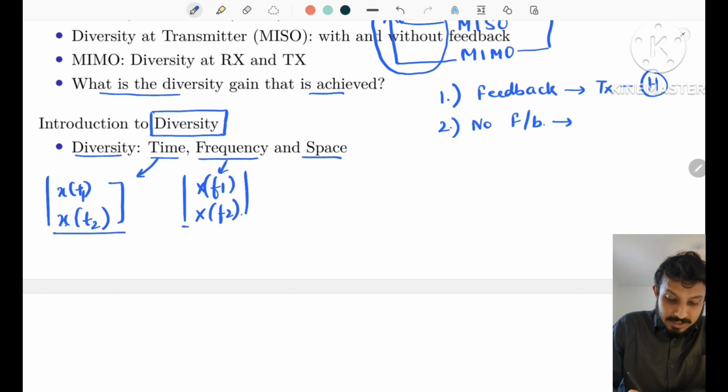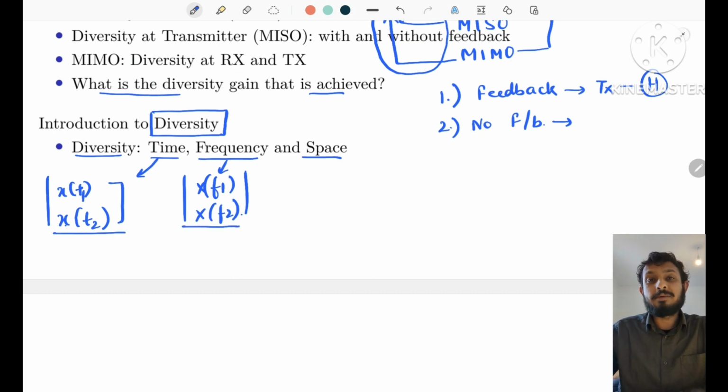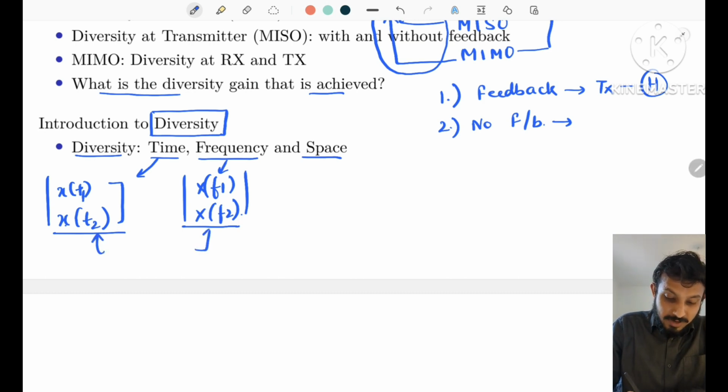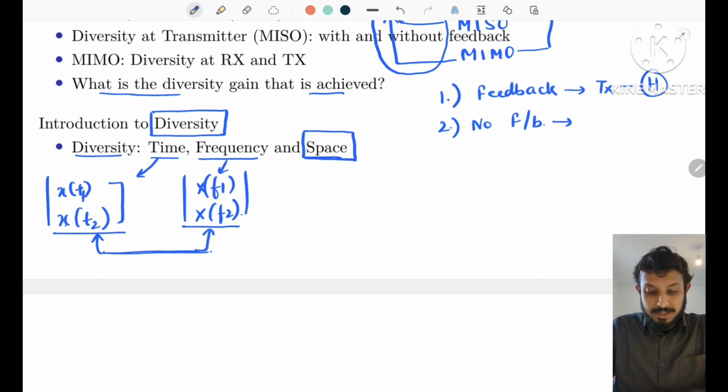But in both these cases, we are using extra time and extra frequency. That means we are using extra resources to provide the diversity at the receiver. Of course, there are certain ways by which we can achieve diversity in time and frequency, but we are not interested in that. Our motivation is to study how to achieve diversity in the space dimension.